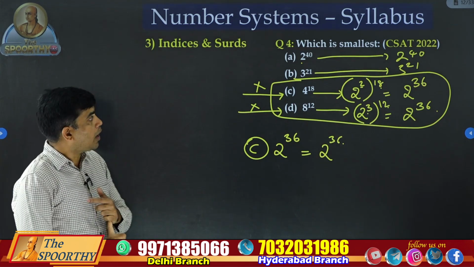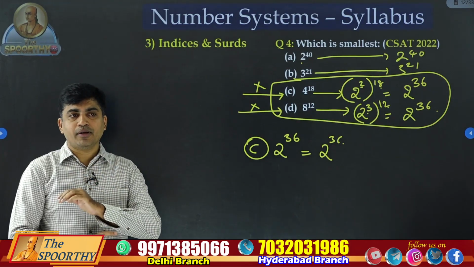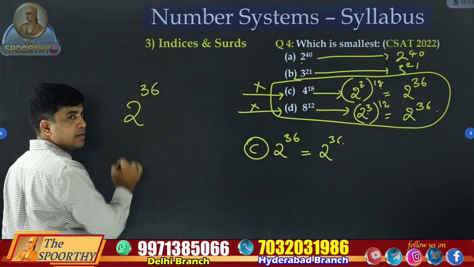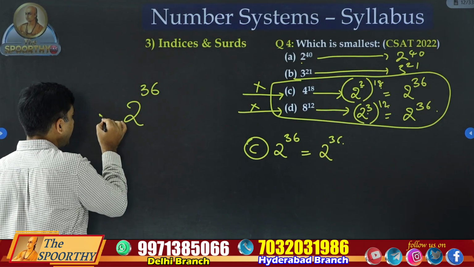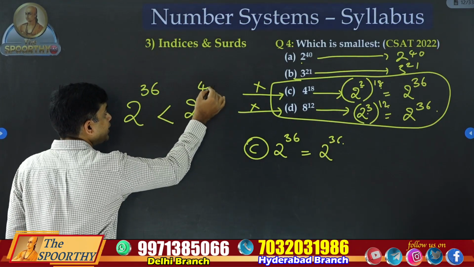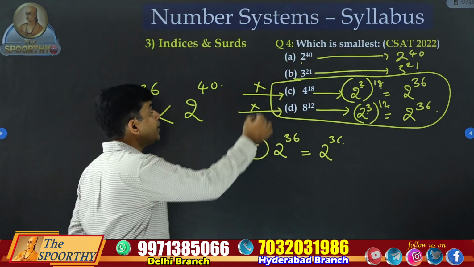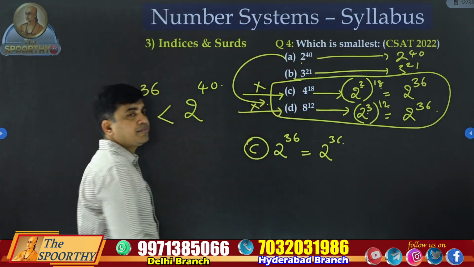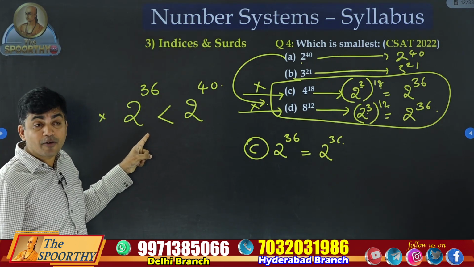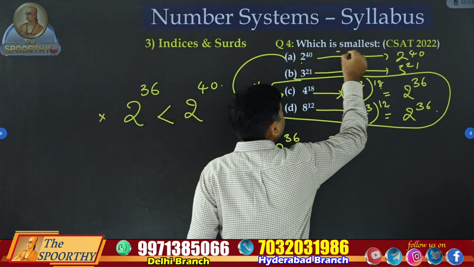Now look at option A. What is option A? 2 power 40. You are saying 2 power 36 is not an answer; that's why it is eliminated. 2 power 36 is already less than 2 power 40, right? We are comparing option A with C and D. So 2 power 40 is greater than 2 power 36. We already eliminated 2 power 36, and the question is about the smallest number.